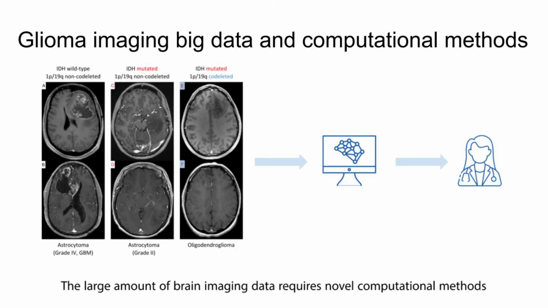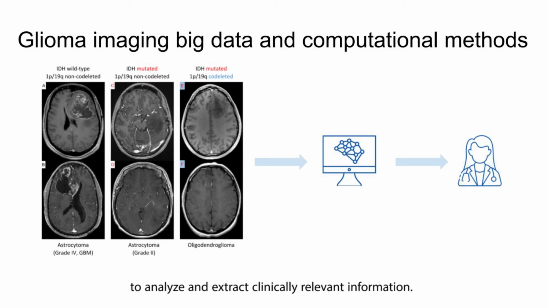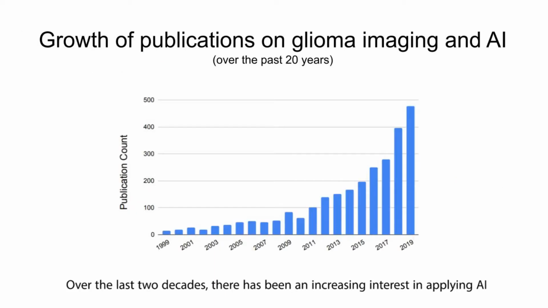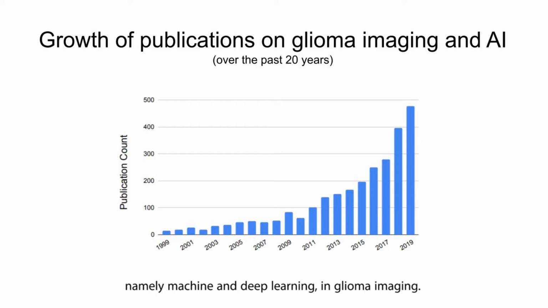The large amount of brain image data requires novel computational methods to analyze and extract clinically relevant information. Over the last 2 decades, there has been an increasing interest in applying AI, namely machine and deep learning, in glioma imaging. Machine and deep learning techniques have the potential to increase the clinical yield of non-invasive imaging studies, from segmenting tumors for quantitative measures to identifying molecular subtypes and grades, from evaluating treatment response to predicting patients' prognosis.